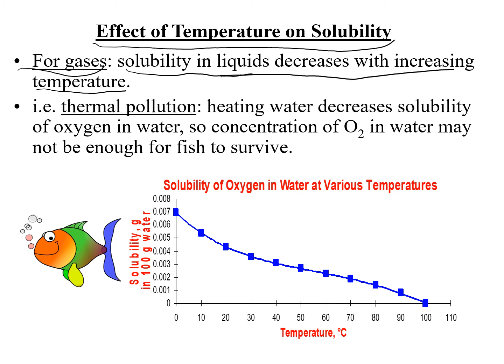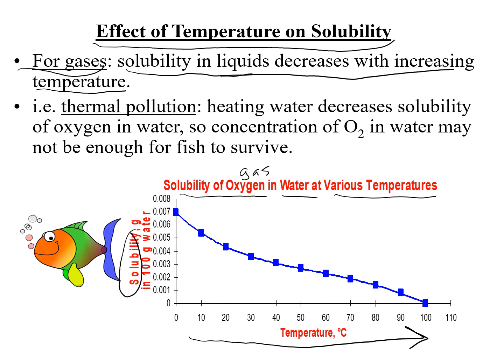This graph below is showing us the solubility of oxygen, which is a gas, in water, our liquid, at various temperatures. And we see the opposite effect on our graph. As we increase the temperature, the solubility of our oxygen is decreasing in water.